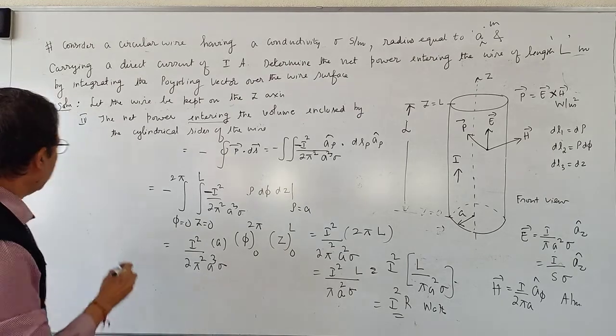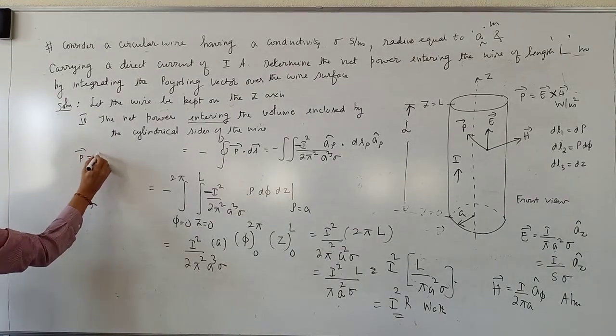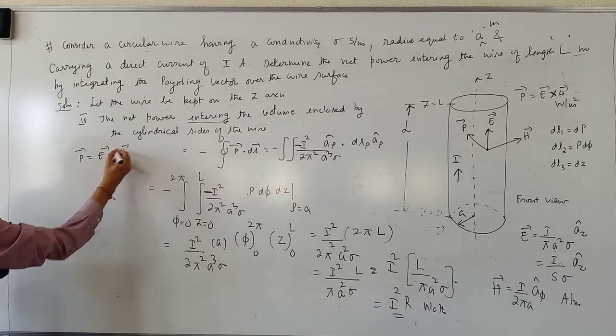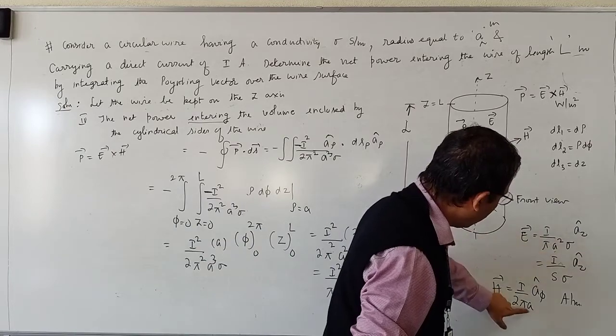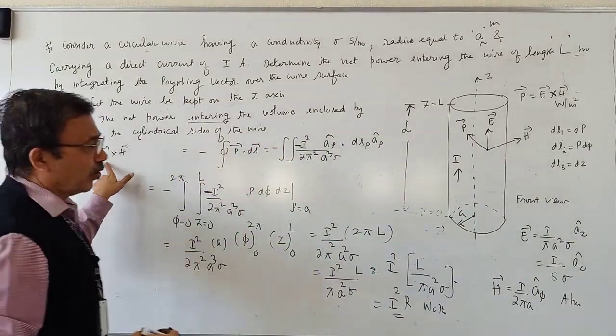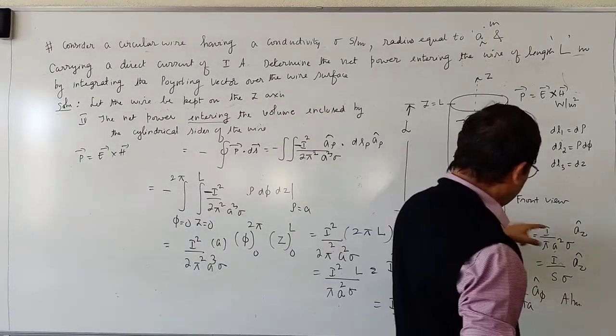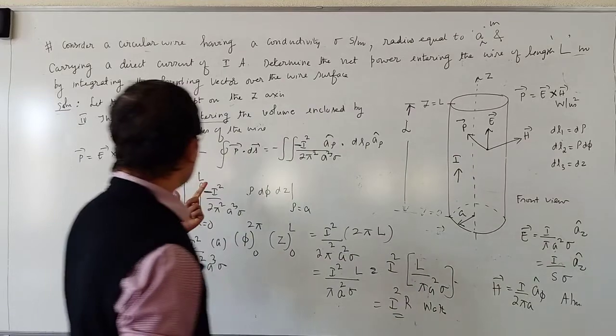I again repeat. In the third step, we have found vector P is equal to E cross H. When you multiply E and H, correct, this a square into a will become a cube. If you have made a mistake, please correct it. Then the cross product of az cap and a phi cap gives you minus a rho cap.